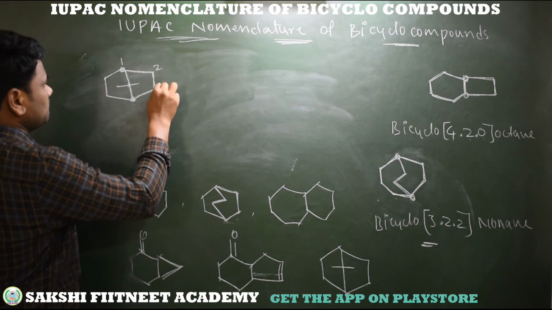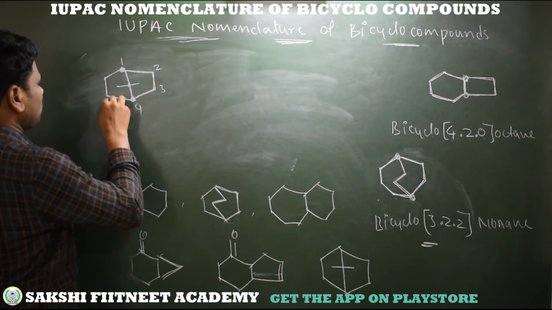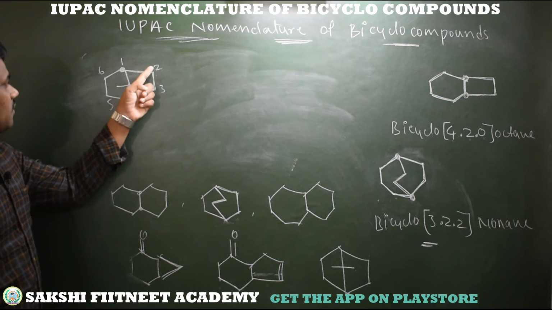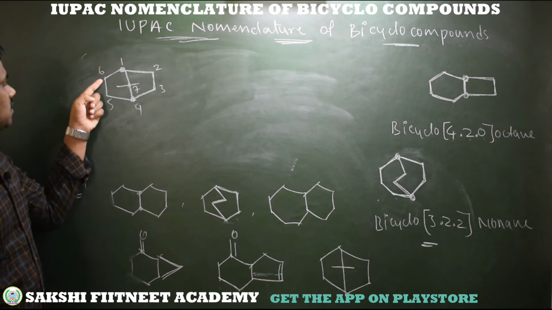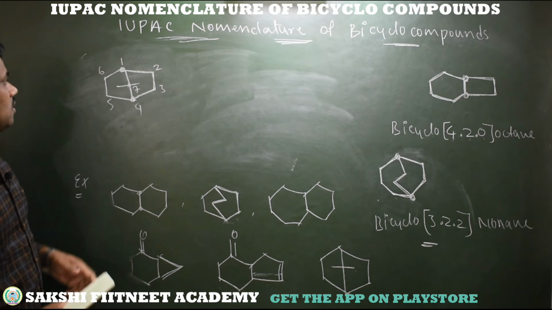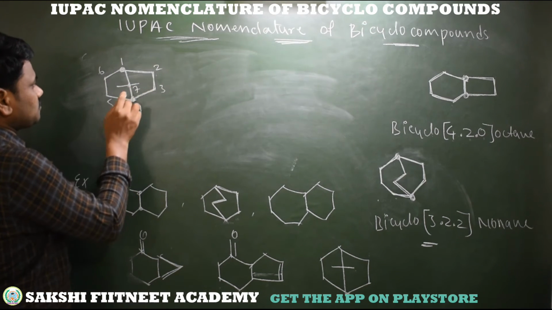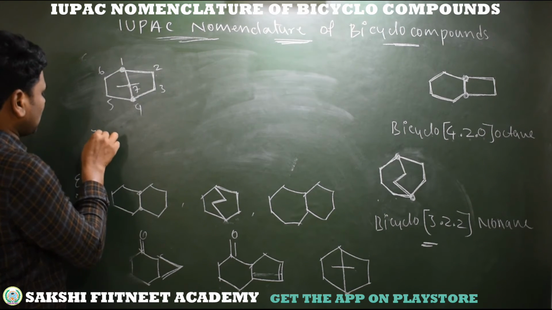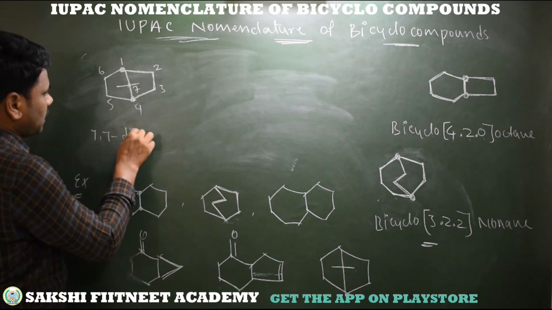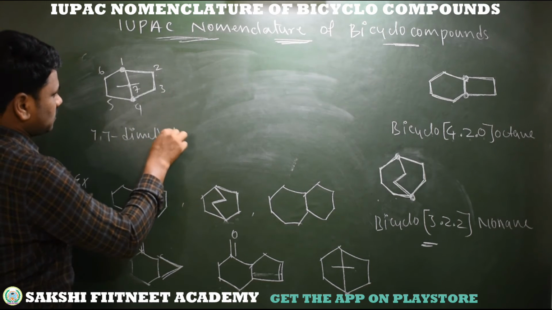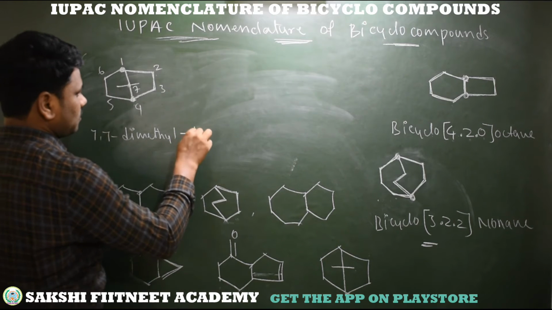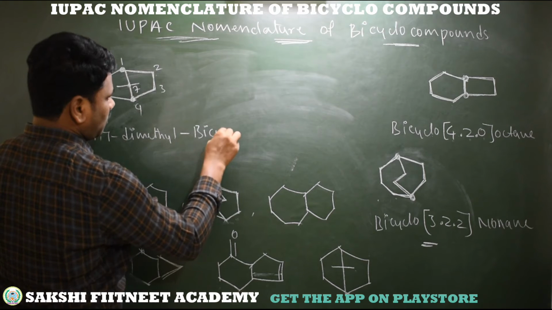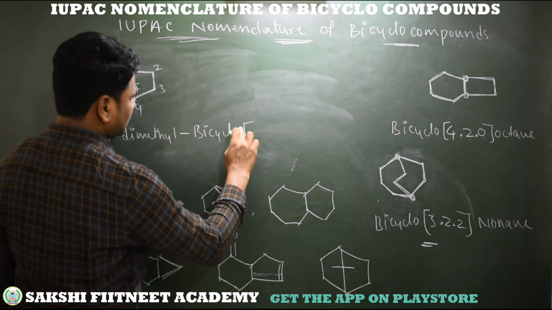1, 2, this is 3, 4, 5, 6 and 7. See here, I am just covering this first bridge, then going to the next bridge, then the last. So here at the 7th position we have 2 methyl groups. Take them as substituents: 7,7-dimethyl. Then there are no other substituents. It's bicyclo, and start the bracket.